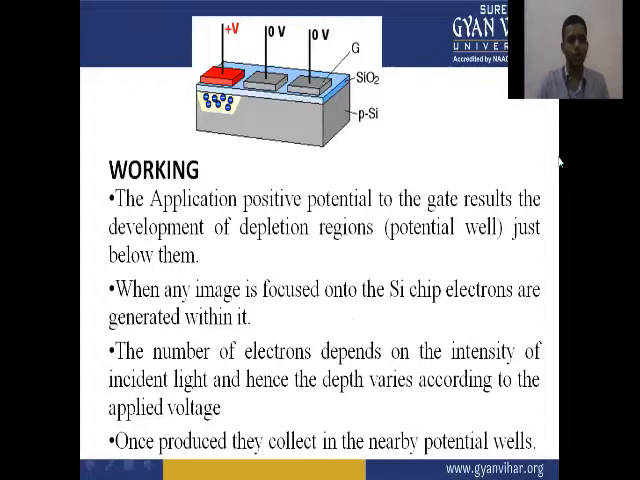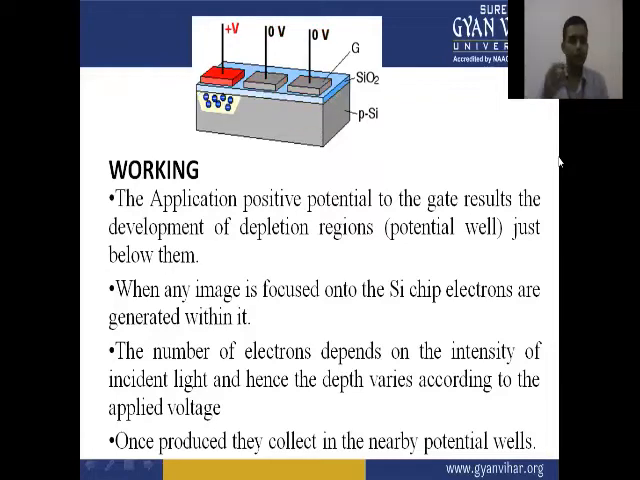This is the diagram for the CCD camera. This shows how the charge is moved from the plus V to lower. The working of this CCD involves the application of positive potential to the gate, resulting in the development of a depletion region just below it. When we apply the positive voltage to the gate, a depletion region is formed, a potential well just below the gate.